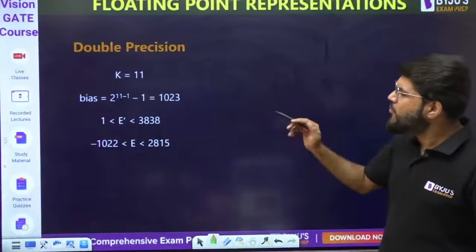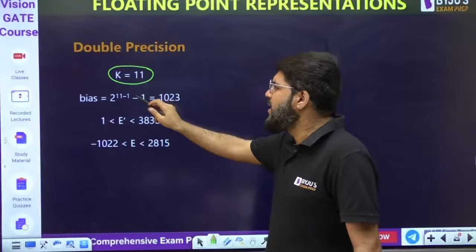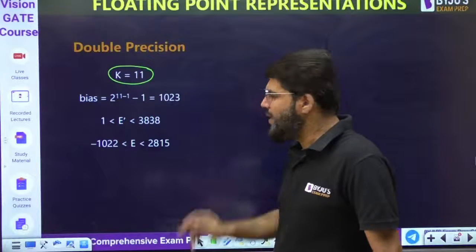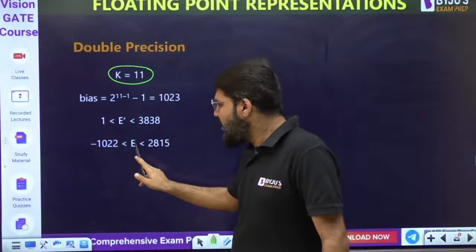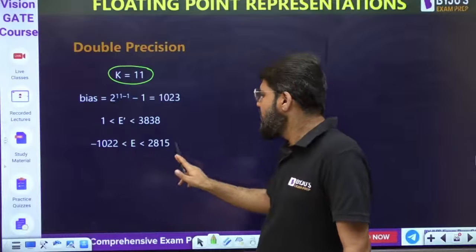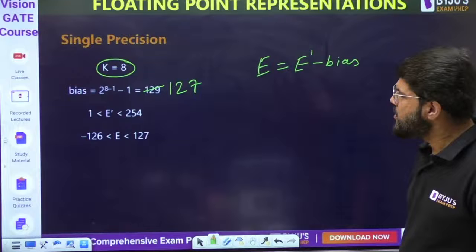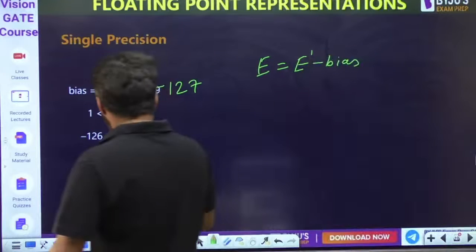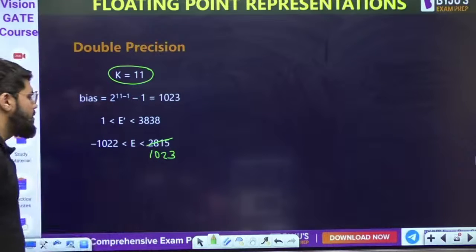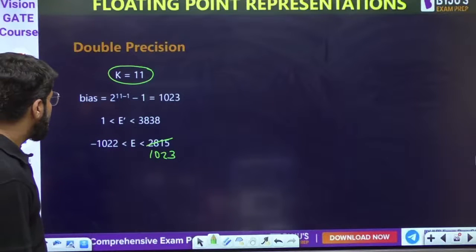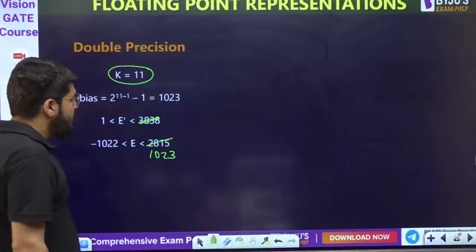Similarly for k equal to 11, in double precision there are 11 exponent bits. Bias will be 2 power 11 minus 1, that is 2 power 10, 1024 minus 1, which is 1023. The range of E dash in that case will be 1 to 2046, and the true exponent will be minus 1022 to 1023. There was a typo error coming up there.